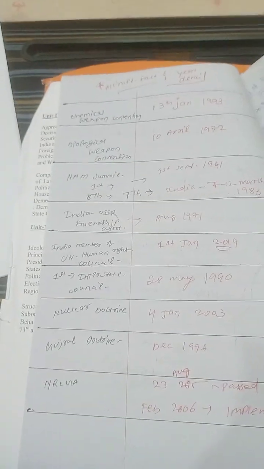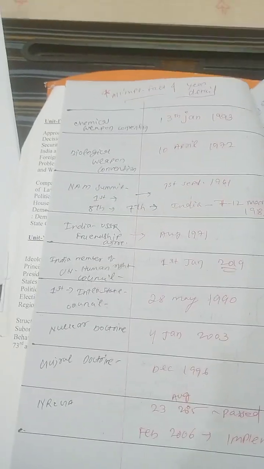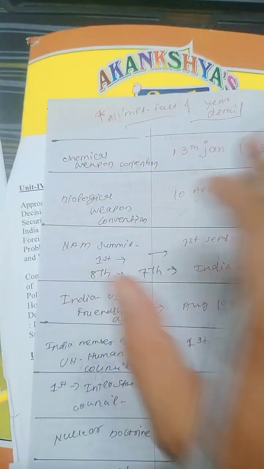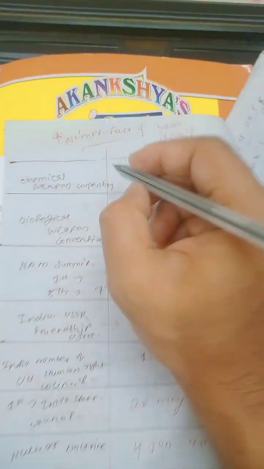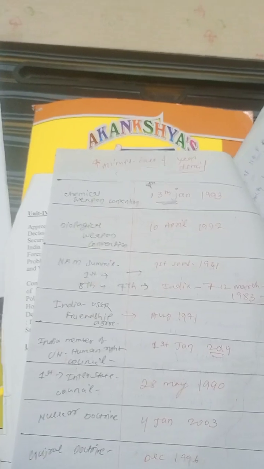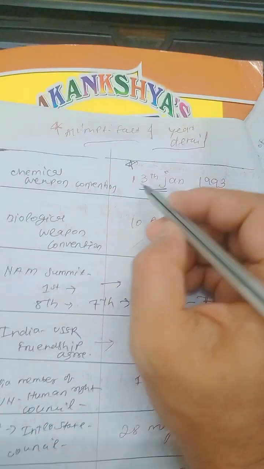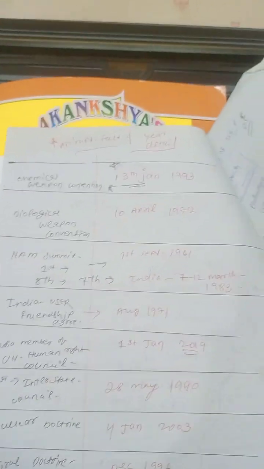So this is important information, an important fact, because in exams they do not ask only the year, but also questions like the date and the month. That's why I am here to discuss with you: the Chemical Weapon Convention, in which year? You all know 1993, but they ask which month, which date. The Chemical Weapon Convention was on 13 January 1993. Yes guys, 13 January 1993.